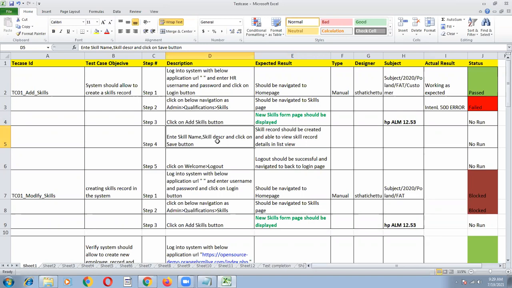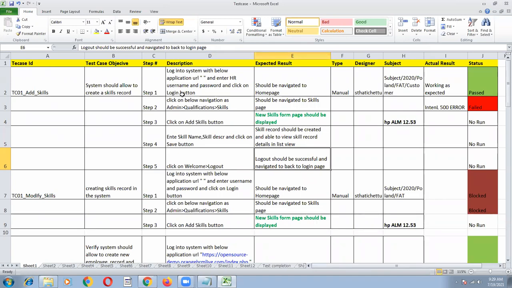Enter skill name, skill description, and click on save button. After clicking on save button, what has to happen in the system: skill record should be created and able to view skill record details in the list view. Correct? So I'm segregating the action and action result. For this particular step, what is the action result? This one. Understood? Finally, click on welcome and select logout. What has to happen: logout should be successful and navigated back to login page.